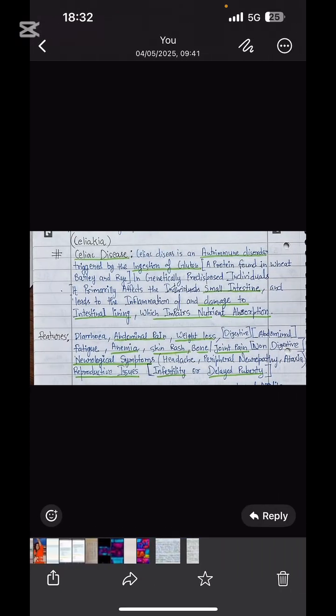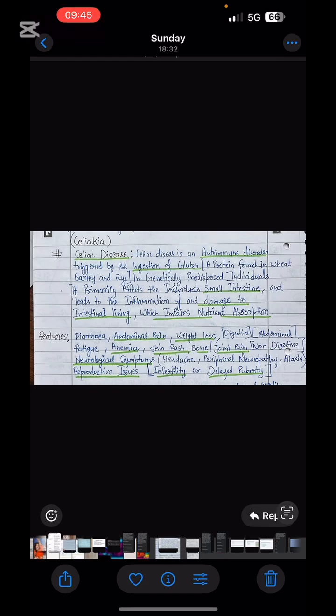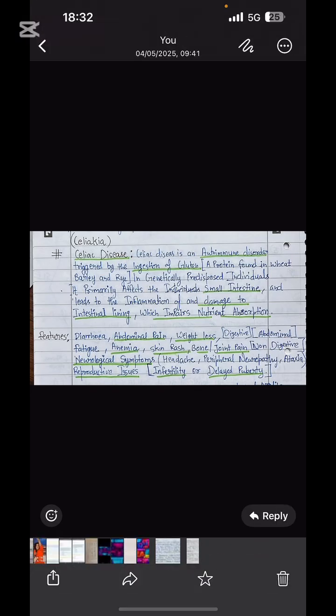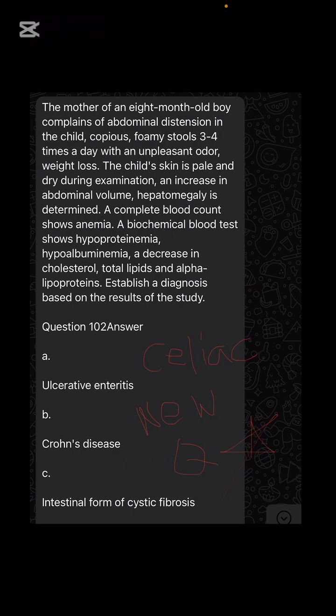Next, first read about celiac disease once again. So what are the symptoms related to celiac disease? Diarrhea, abdominal symptoms will be there, weight loss, fatigue, anemia, rash, bone and joint pain. And non-digestive symptoms like neurological symptoms, headache and peripheral neuropathy, ataxia can be there. Reproductive issues can be there, infertility or delayed puberty, and once again anemia, skin rash, bone, joint pain. So the digestive system as well as non-digestive system, plus neuro symptoms and reproductive issues.